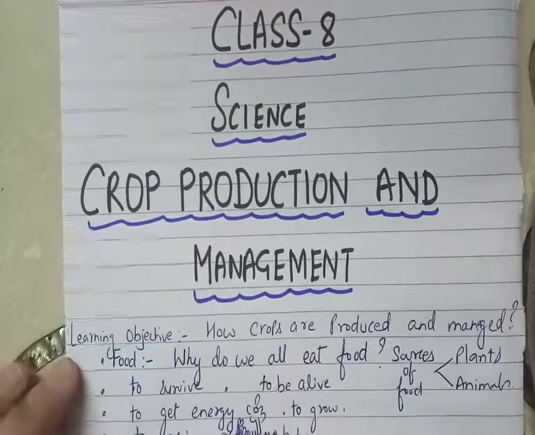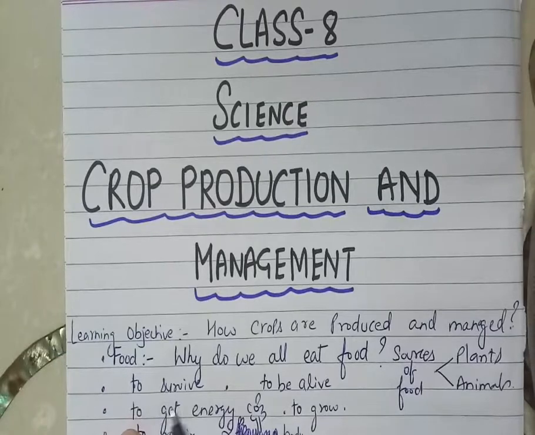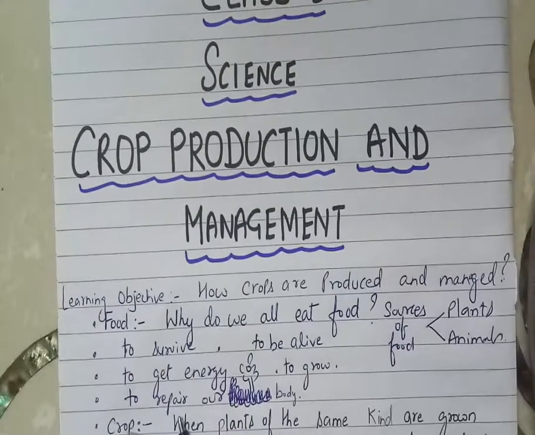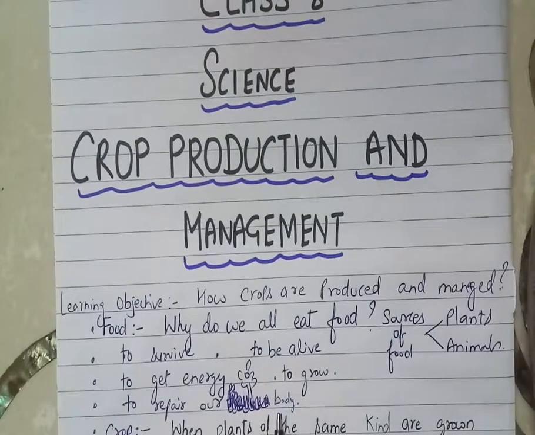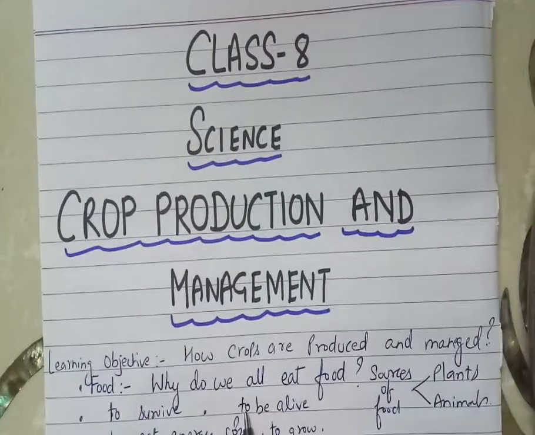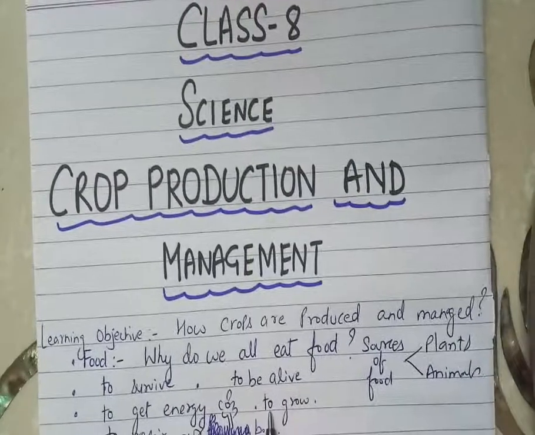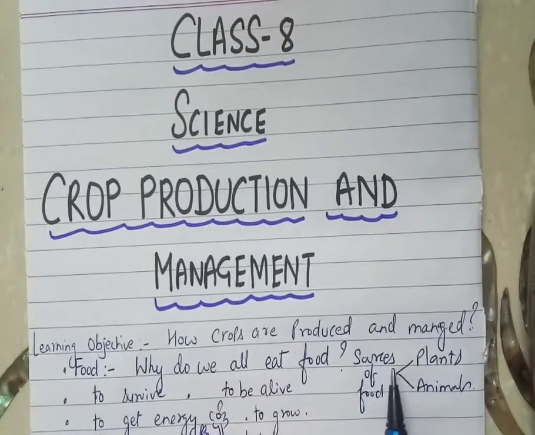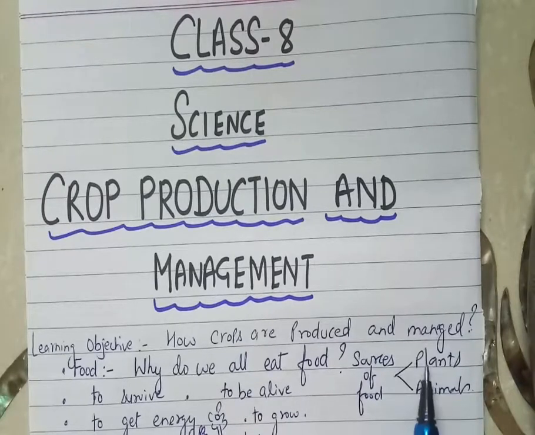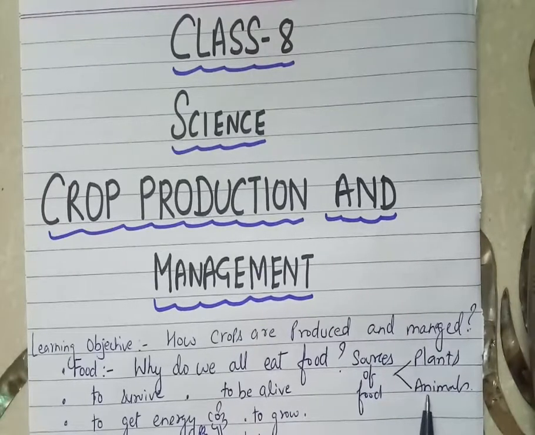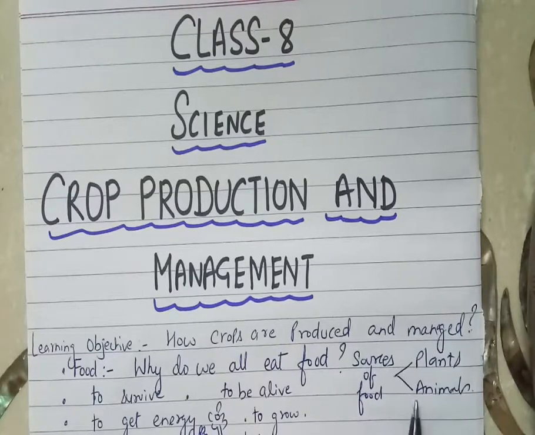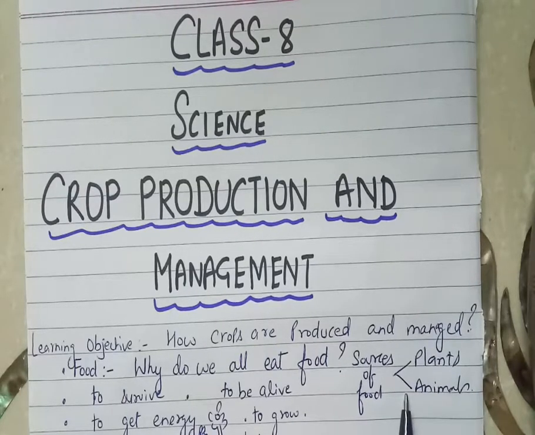whatever we eat, that food helps us to survive. It gives us energy. It helps to repair our body. It helps us to be alive, and it helps us for our growth. So what are the sources of food? There are two sources of food. One is plant and the other one is animal. So in this chapter, we will study how we grow plants and how we rear animals.